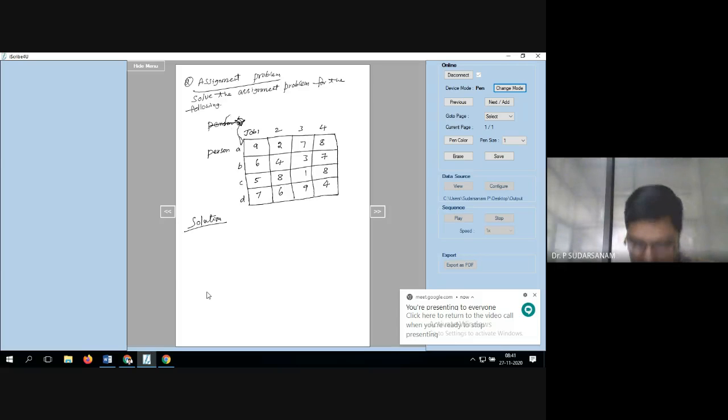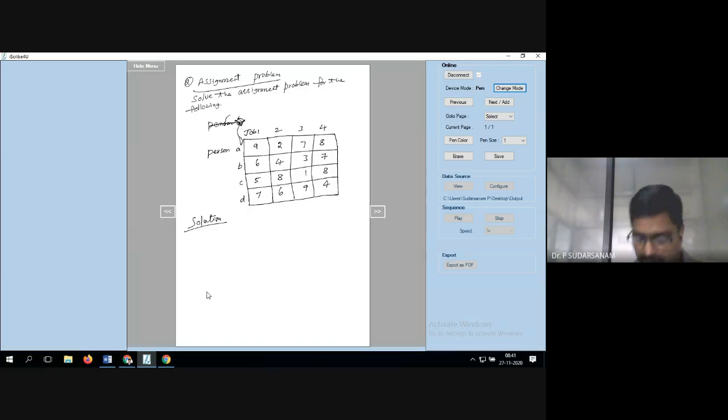Solve the assignment problem for the following. See, here the intention is you have 4 persons and 4 jobs. So which job to assign to which person to get the optimal solution, the required solution. That means I have 4 persons. If I assign a job to a person, they are able to execute it perfectly without any mistakes or any problems. So for example, when we are conducting any function in the department, let me say the first year inauguration function.